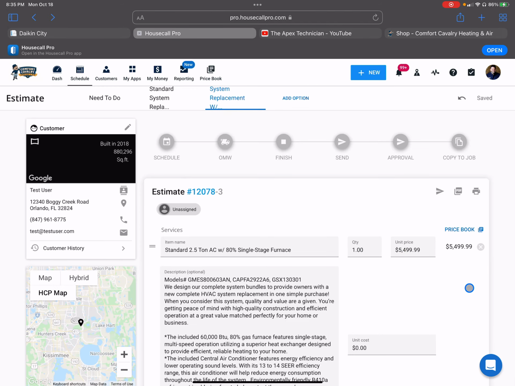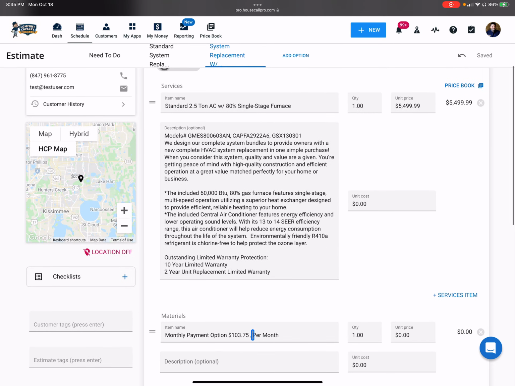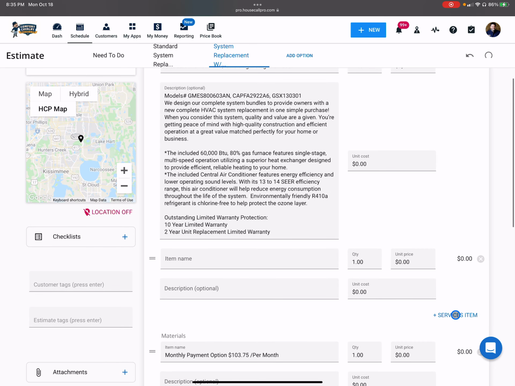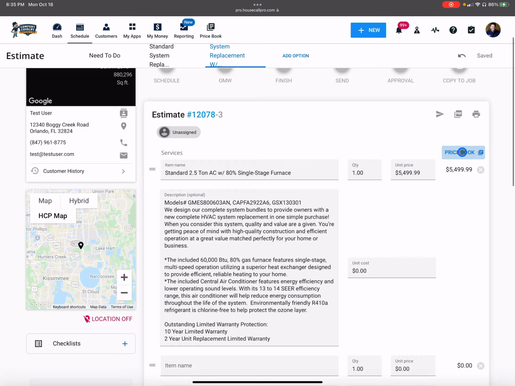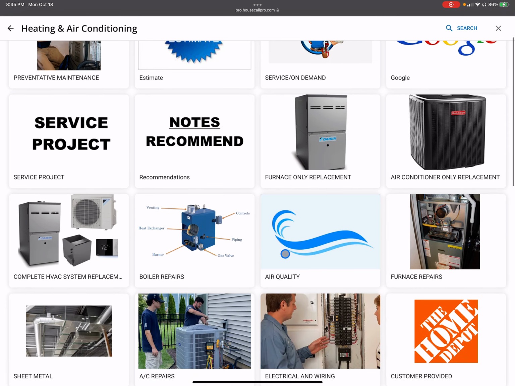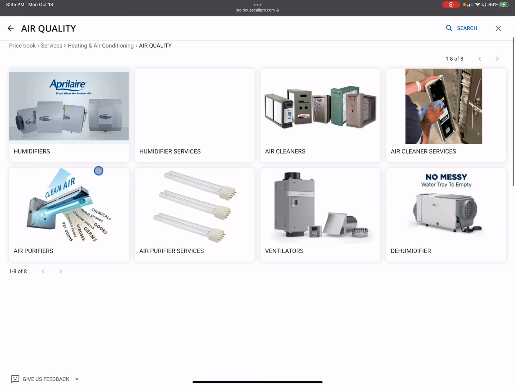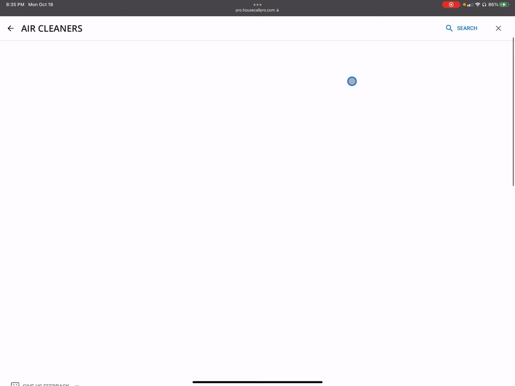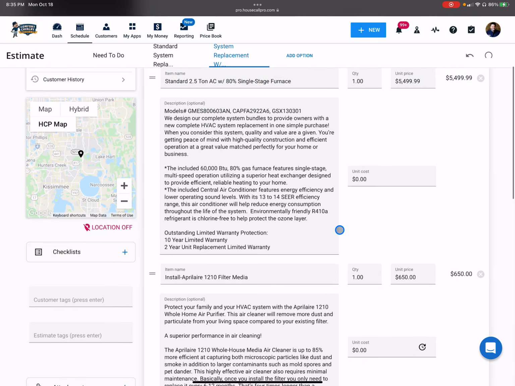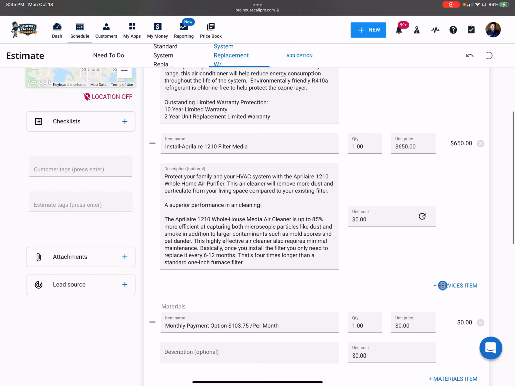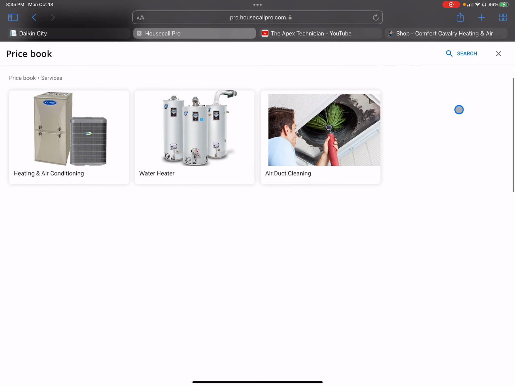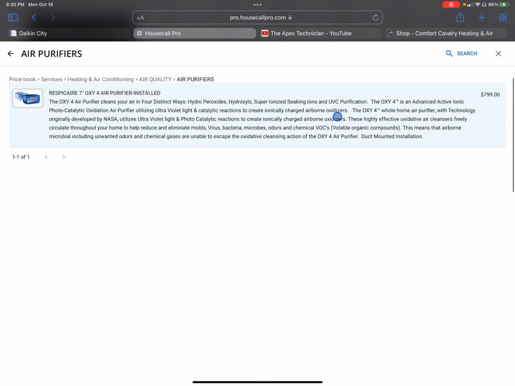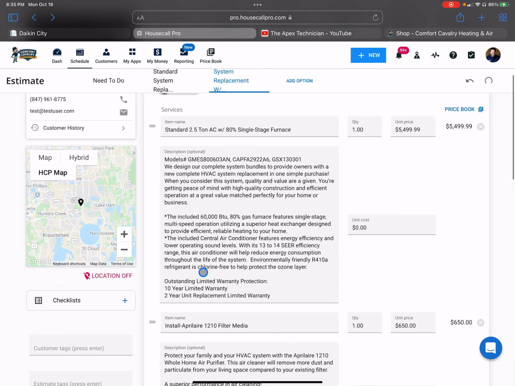Now I know it's hard to see here, but you'll see why that's important in a minute. This is going to change, but we're going to add a service item. Price book, heating and air, air quality. Let's throw an air cleaner on here. Let's pick a 1210 and add the job. And then let's also add a purifier. So we've got service, heating and air quality, air purifier. Put it there.